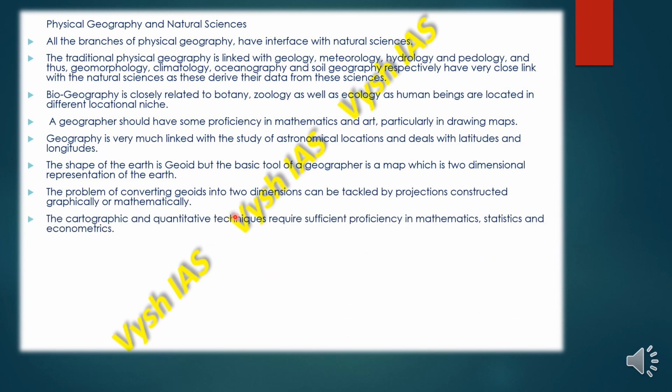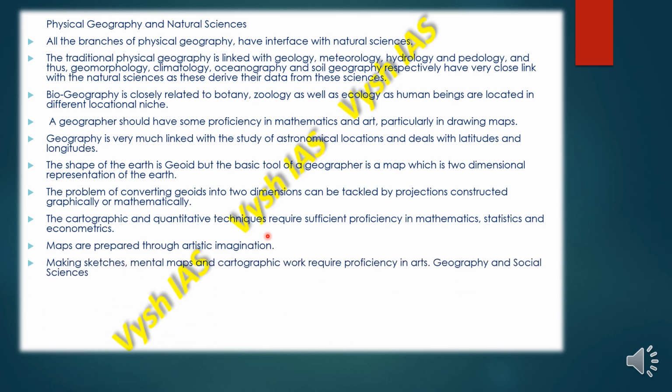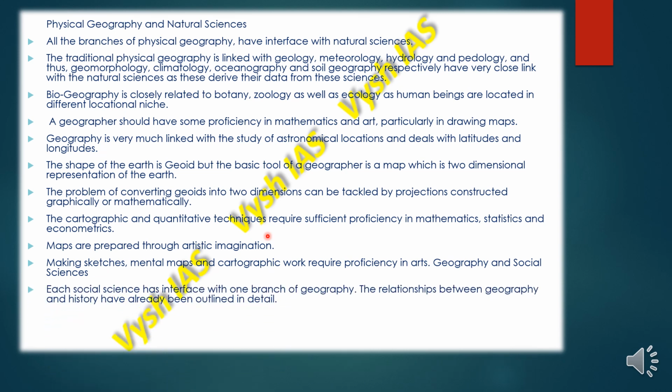The cartographic and quantitative techniques require sufficient proficiency in mathematics, statistics and econometrics. Maps are prepared through artistic imagination, and making sketches, mental maps and cartographic work require proficiency in arts, geography and social sciences.